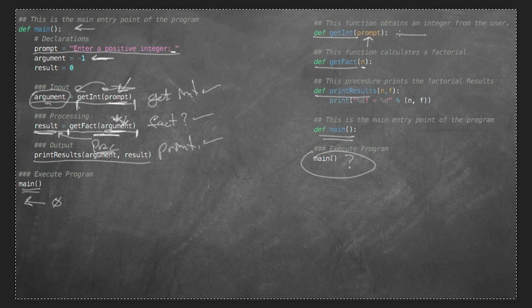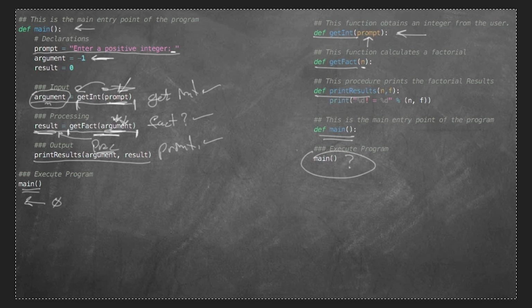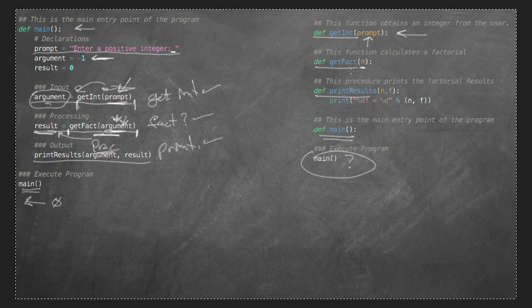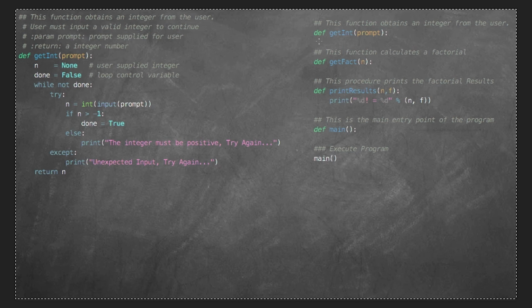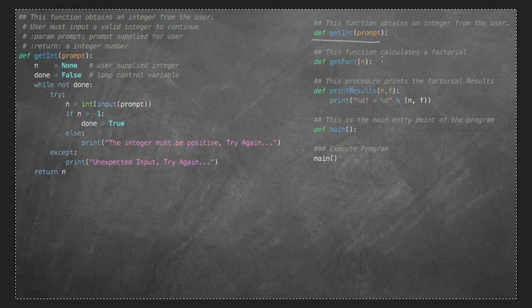Down here for argument, I used n. So on this side of the picture, the function itself, we have this, which will accept the value of our argument. This is called a parameter. On this side of the picture, we have again n, which accepts the data from this argument. So we have a parameter called n. And here we have two parameters, one of them called n and one of them called f. Okay, let's focus on getInt.